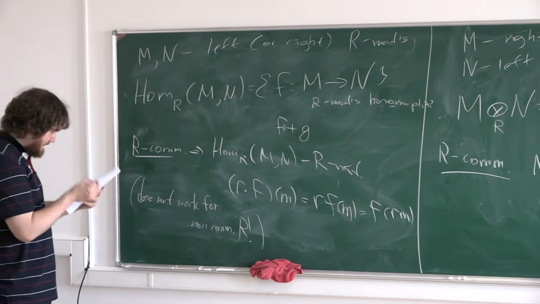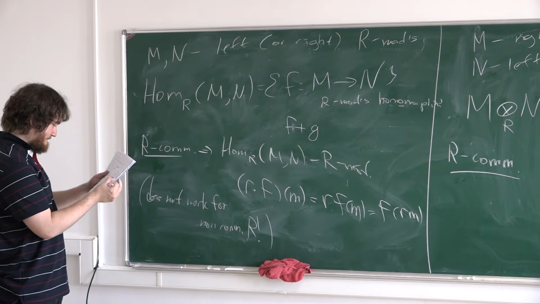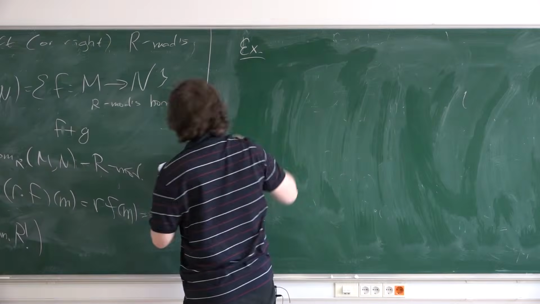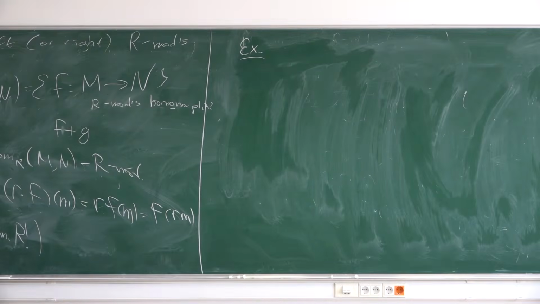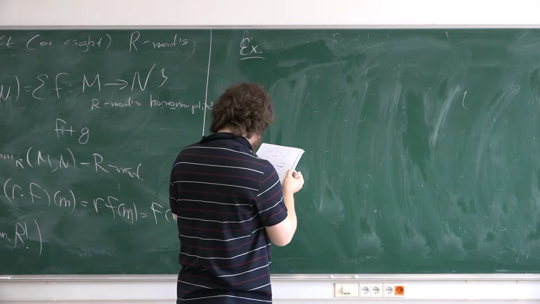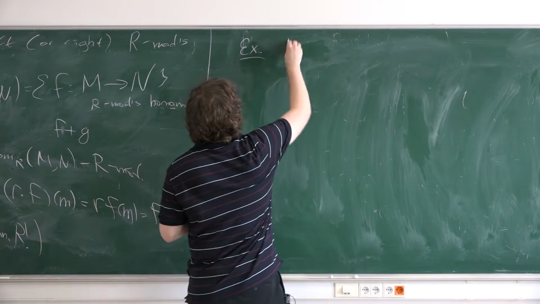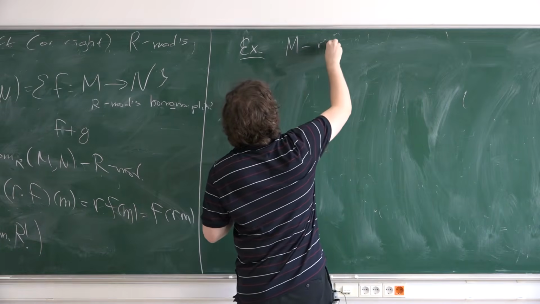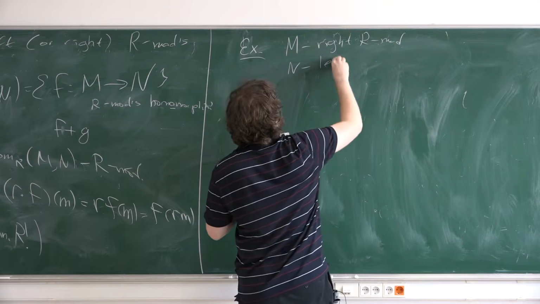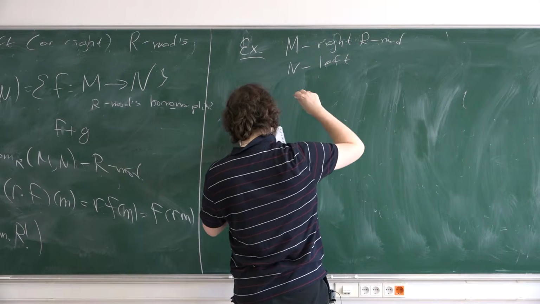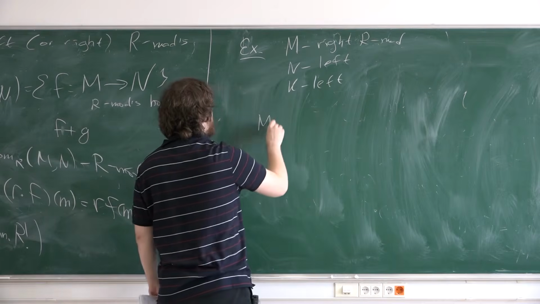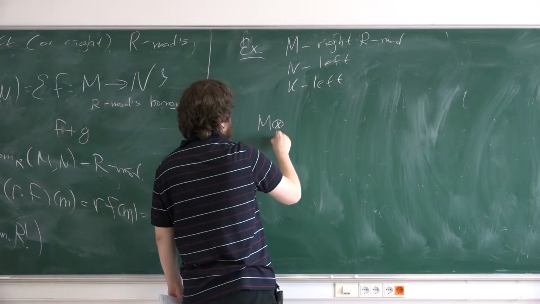And of course, something like an adjunction between them. I think we will check some of these exercises in seminars. If you have M a right R module, N left and K also left, for example, then you can consider the tensor product over R. It's a tensor product.